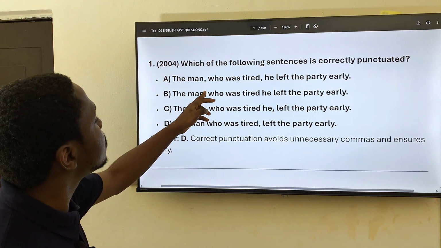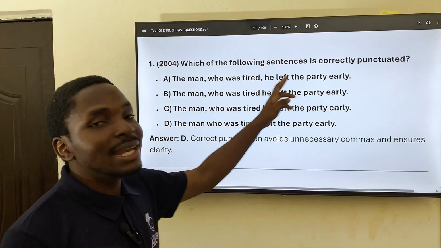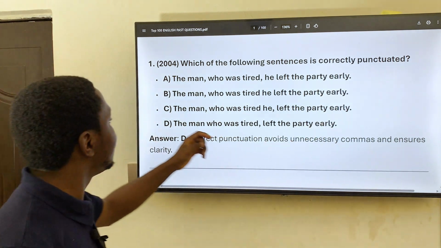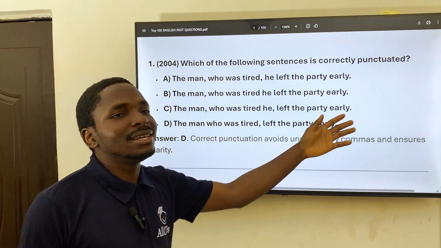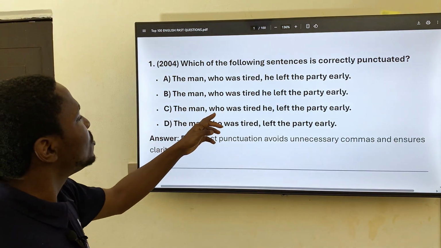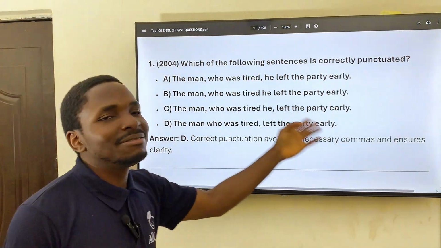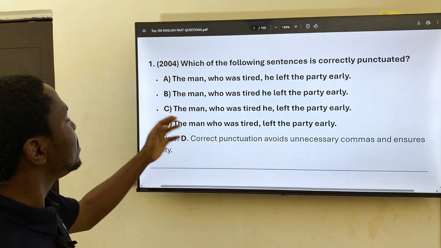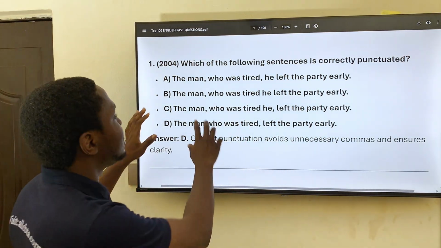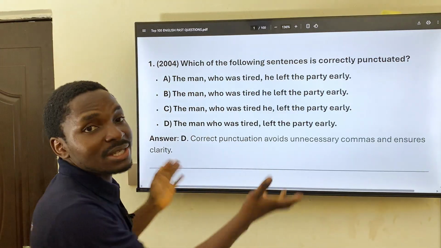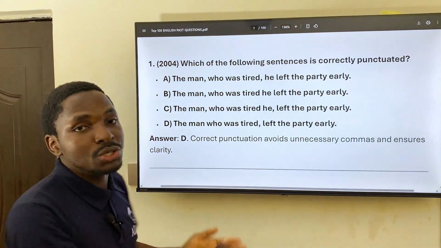We have, the man who was tired, he left the party early. The man who was tired, he left the party early. Then we have, the man who was tired, he left the party early. And we have, the man who was tired, left the party early. Now, if you look at these sentences, they are all the same thing except the punctuation.